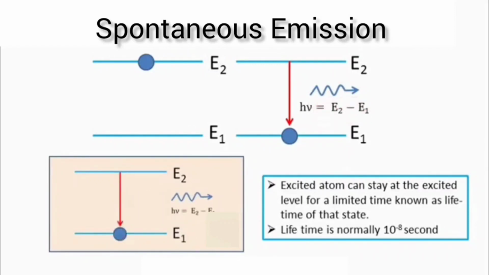In spontaneous emission, the atom in the excited state remains there only for a short duration, which is 10 to the power minus 8 seconds, and then it falls automatically to the ground state level, emitting energy in the form of a photon of energy E2 minus E1, which is the difference between the two energy levels. This spontaneous emission cannot be used for light amplification. And the last one is stimulated emission.